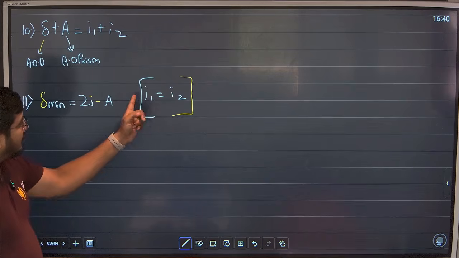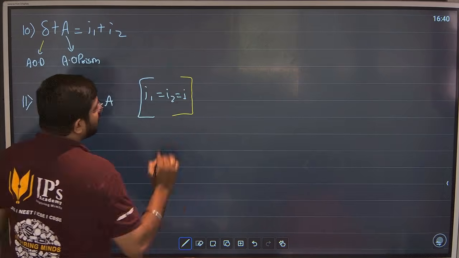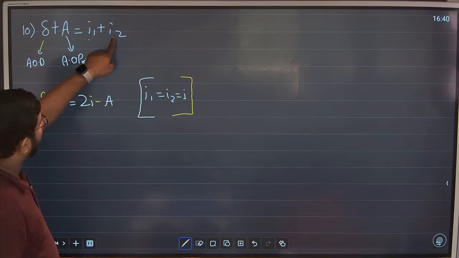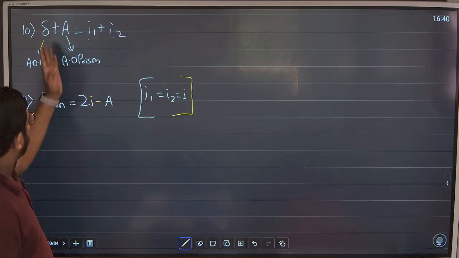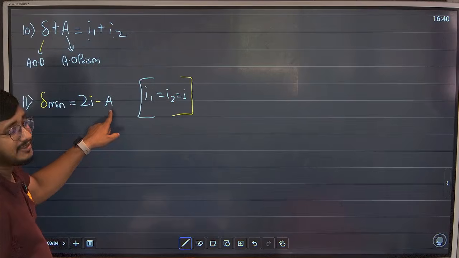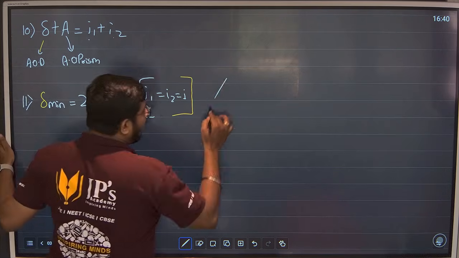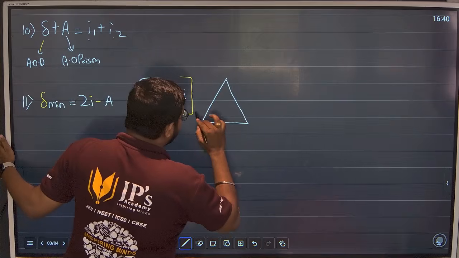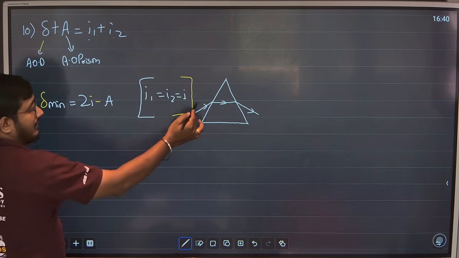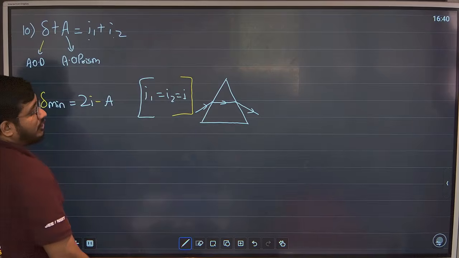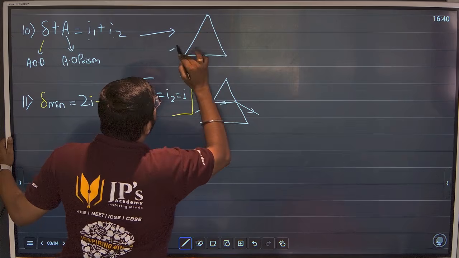When both are equal, we will consider this as I. So I will write I1 plus I2 as I plus I, it is 2i. A will come over here: 2i minus A. When both are same, we will get minimum deviation. If I make the prism diagram, I will get like this: 1, 2, 3. Incident ray, refracted ray, emergent ray. For this, if I am making the diagram, I will get like this, guys.